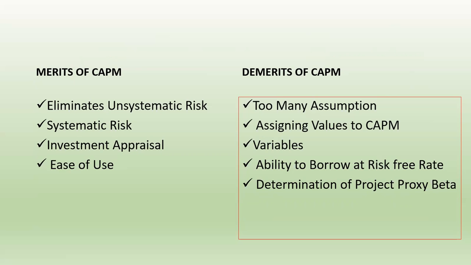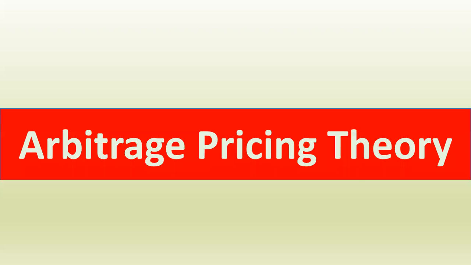Unrealistic, too many assumptions, many of which are unrealistic. Then assigning values in the CAPM can vary from security to security. Variation will be there, and also the ability to borrow at the risk-free rate. Then determination of the project and proxy beta. Proxy beta means there is a chance of error.